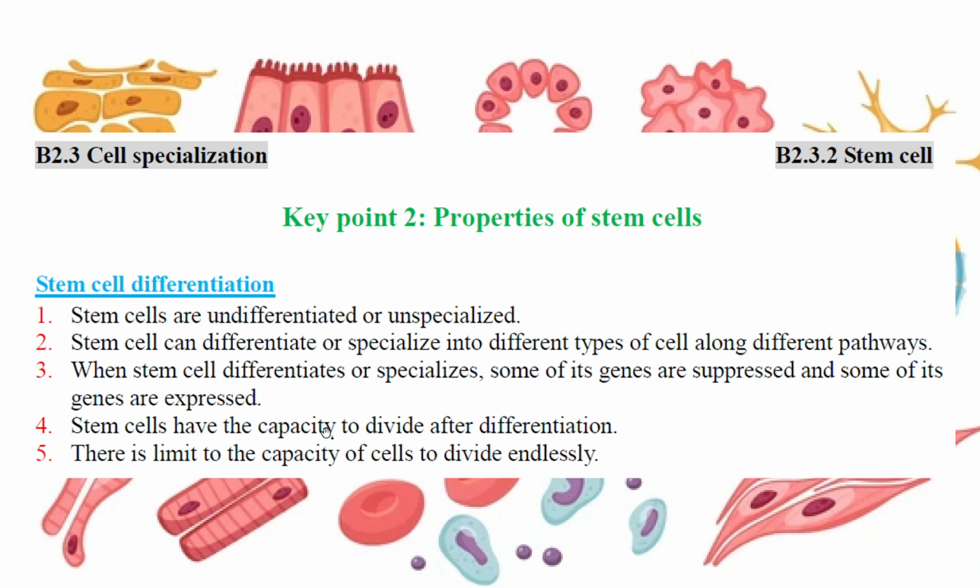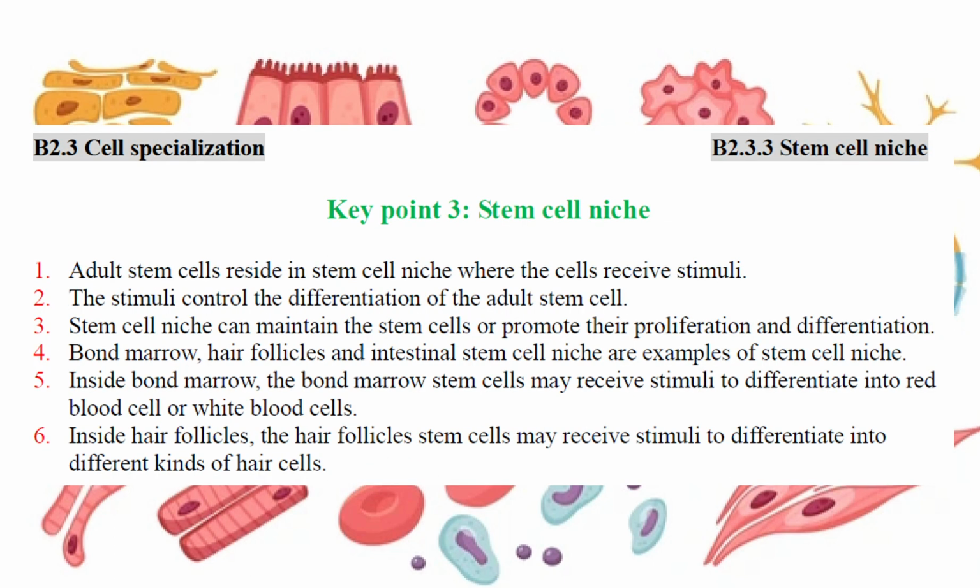The stem cell has a capacity to divide, and after differentiation, that limits the capacity of a cell to divide endlessly. And at some destination, the cell won't divide anymore. They stay there. And the previous level cell will differentiate to that.